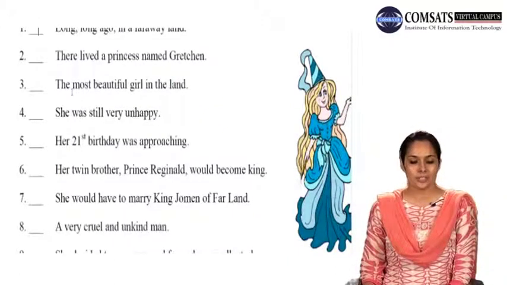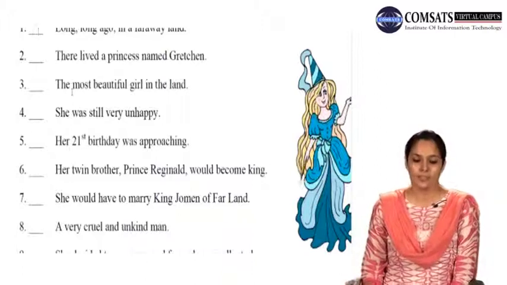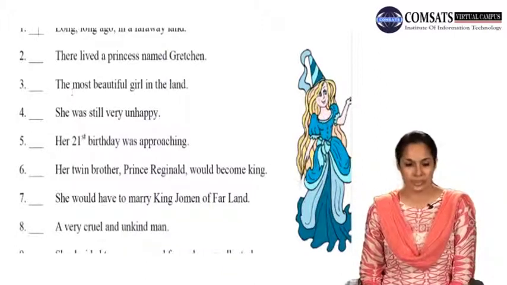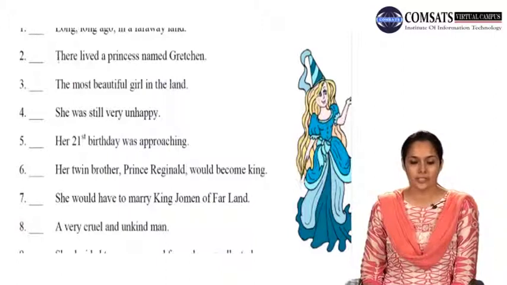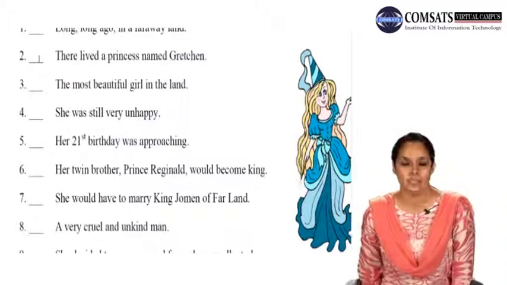Number 2, there lived a princess named Gretchen. There lived a princess named Gretchen. So this is a complete sentence. A princess lived there whose name was Gretchen. So number 2 is a sentence.